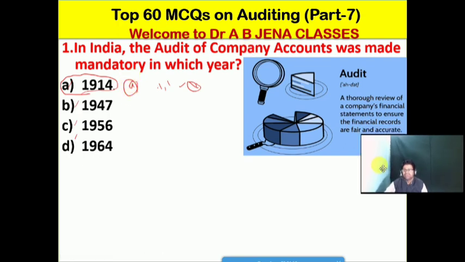Friends, we should know the meaning of audit. Audit is a process of reviewing the financial statements, that is the profit and loss account, assets, balance sheet and other financial aspects of a company, to ensure the financial records are fair and accurate. Further, we will discuss the various aspects and concepts of auditing.